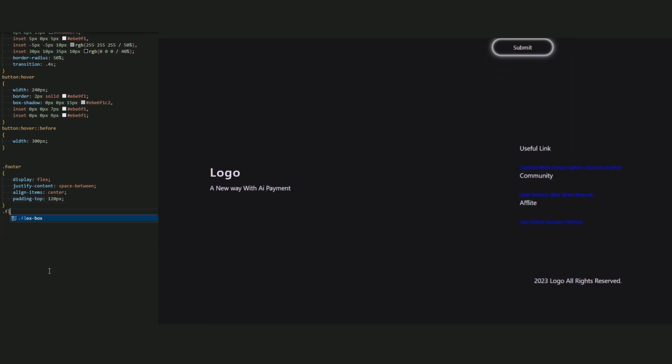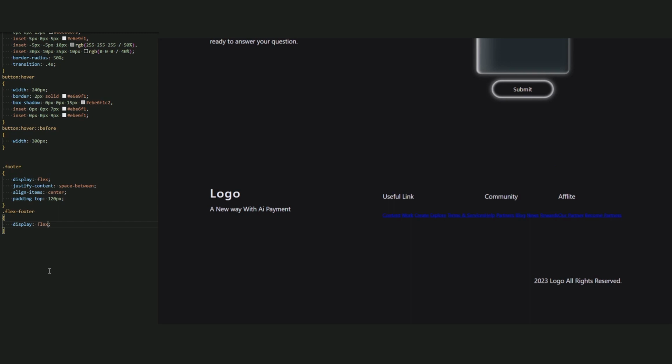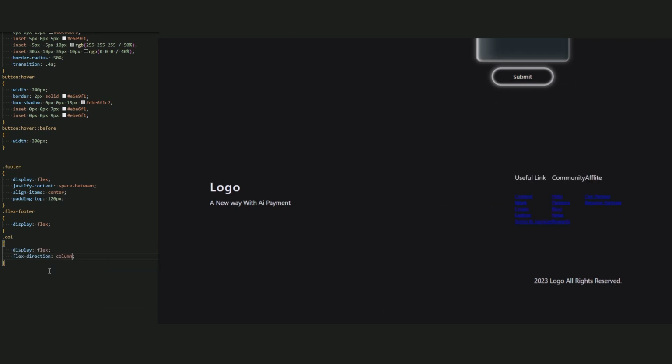Now, okay, next let's call a flex footer to add a display flex. Flex footer, display flex, right? Now all link of a footer in the same line. Now we want to add a flex direction column for a links. So let's call a column and add display flex, flex direction column. Now add a margin 0 pixel, 75 pixel for a left and the right to have a nice space for a links.